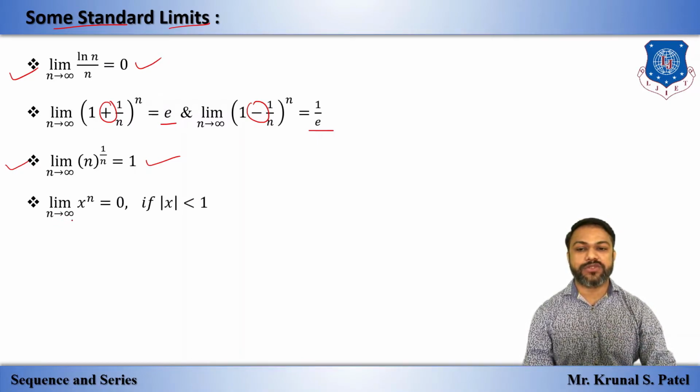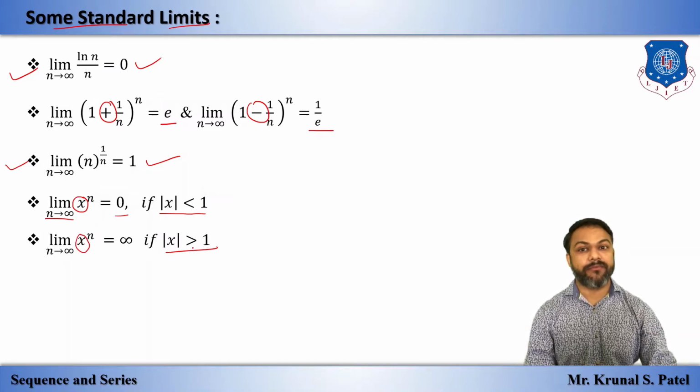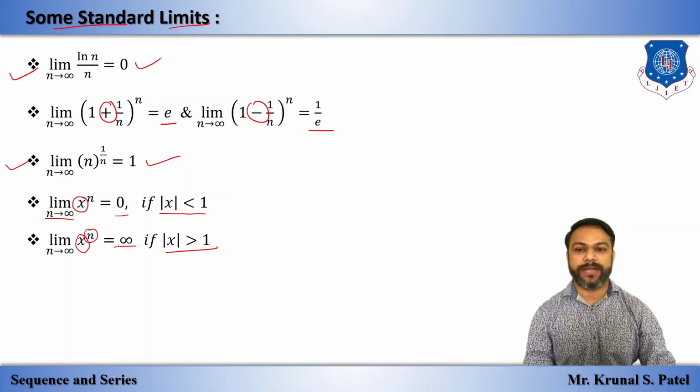Now limit n tends to infinity of x^n is equal to 0 if |x| is less than 1. That is, for x less than 1 and power n tending to infinity, the answer is 0. In the same way, if x is greater than 1 and the power tends to infinity, then the limit tends to infinity.